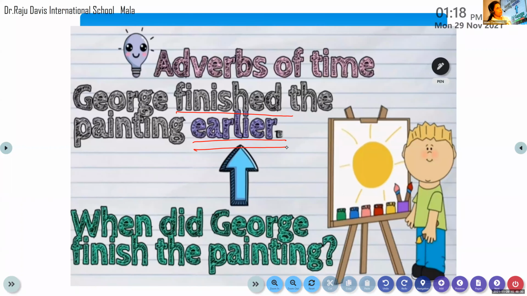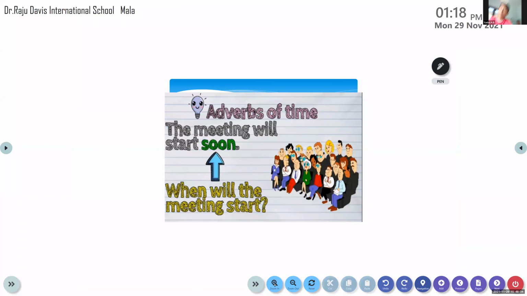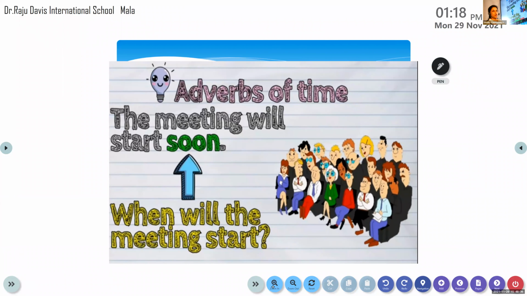Is that clear to all of you? So that is an easy way of identifying. You will not make any mistakes. So that is what we told you. Adverb of time tells you when the action happened and it answers the question when. So it is easier for us to identify it.